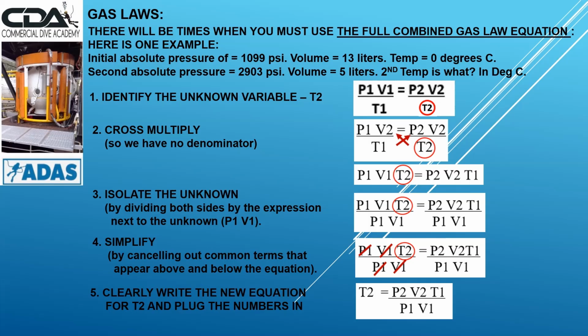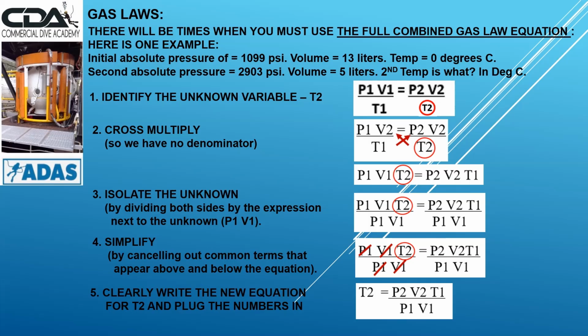Next step, we need to isolate the unknown by dividing both sides by the expression next to the unknown. Next to T2 there is P1 V1. So we have to divide both sides by P1 V1.